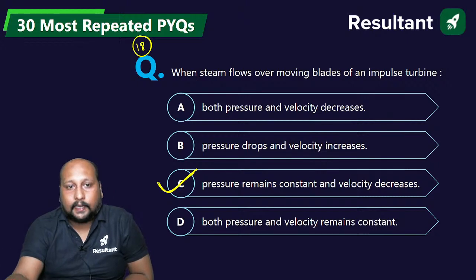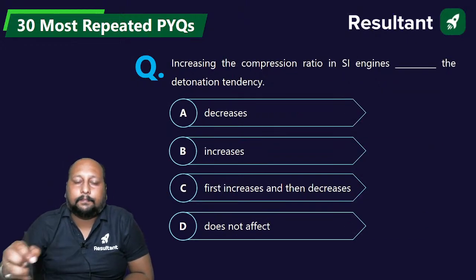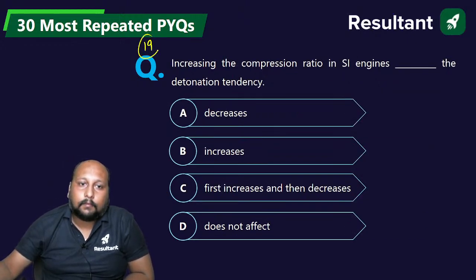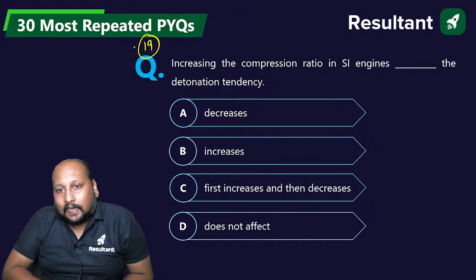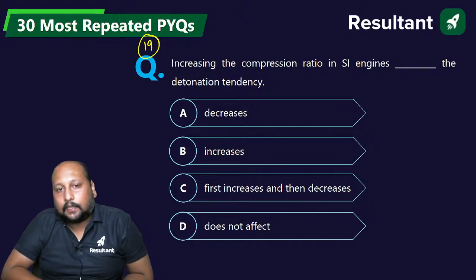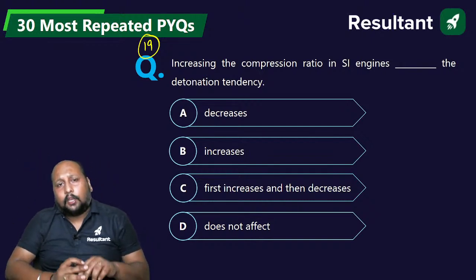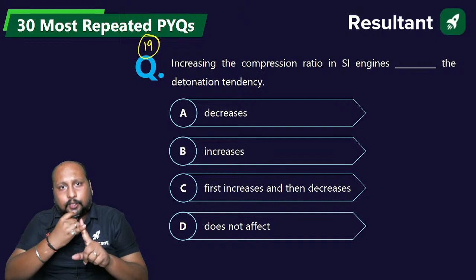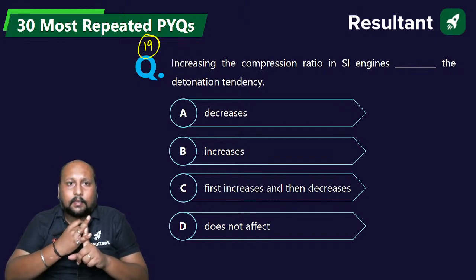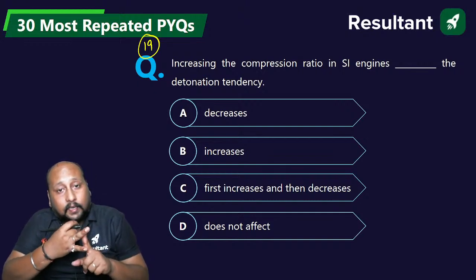Okay, let's go to the next question, number 19, on the screen. Increasing the compression ratio in an SI engine. Tell me what will happen if you increase the compression ratio. The pressure and temperature are going to increase. Pressure increases, that means temperature increases.